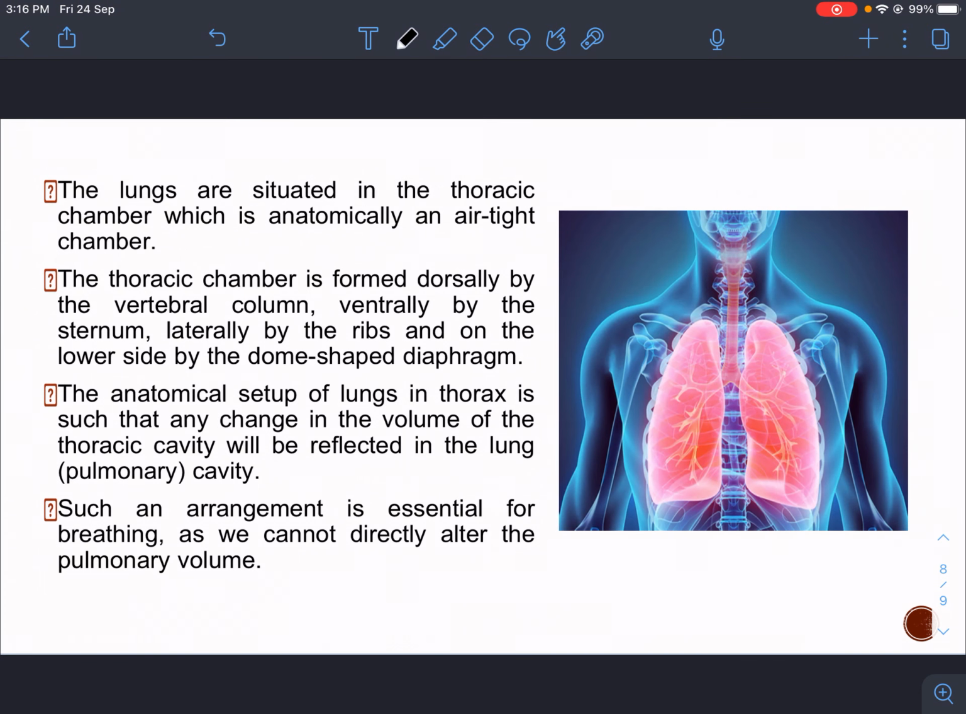The lungs are situated in the thoracic chamber. This is the thoracic chamber, which is anatomically an airtight chamber. The thoracic chamber is bounded dorsally by the vertebral column. So dorsally we have the vertebral column, and we can see that this whole part at the back is the vertebral column. Ventrally by the sternum. Ventrally we cannot see in this diagram, but ventrally we have sternum, and then laterally they are covered with ribs, and on the lower side we have a dome shaped diaphragm.